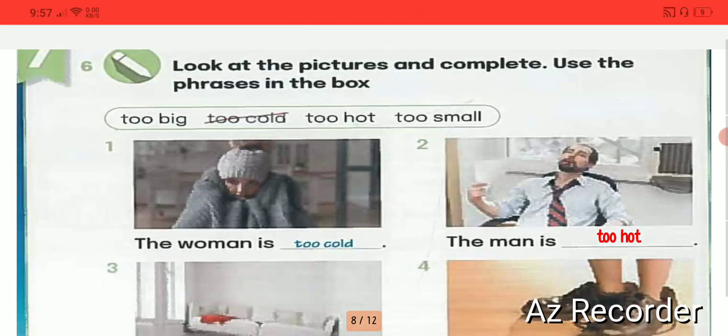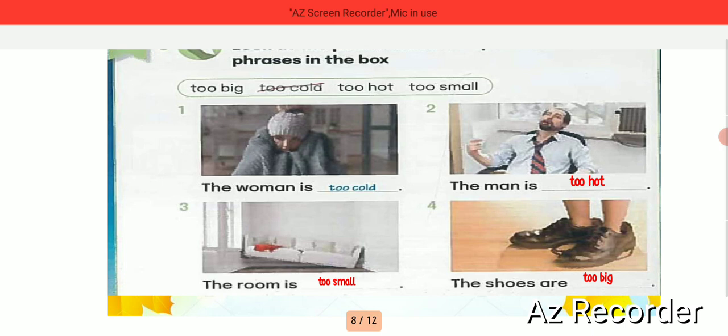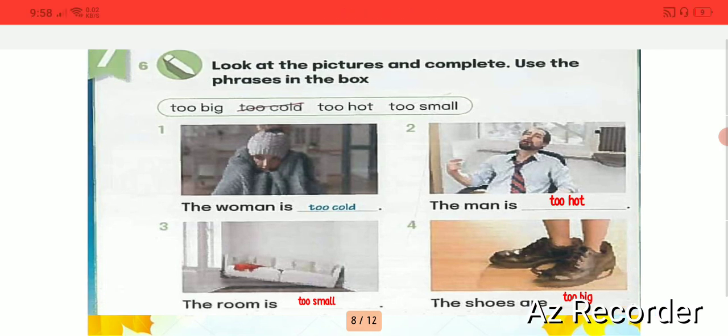Okay, so we have here some pictures, and we need to use "too" and the adjective. Too big, too cold, too hot, too small. So we will see the pictures and we will try to figure out what these pictures talk about or describe. So the woman is too cold.